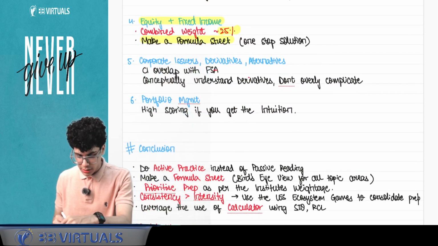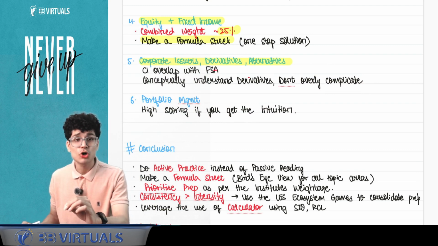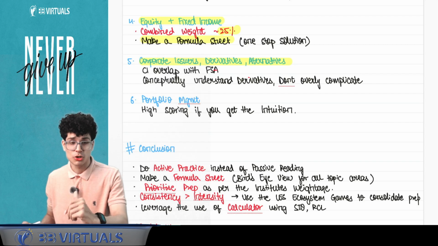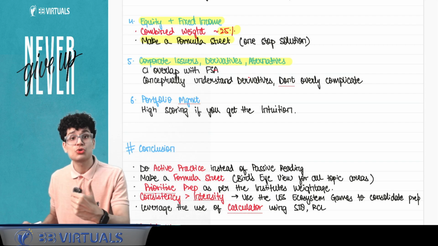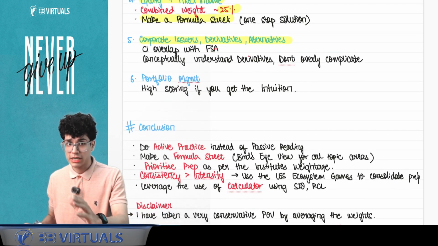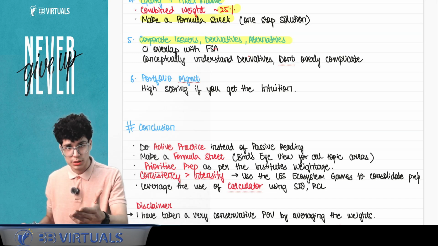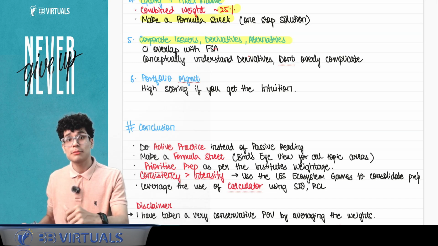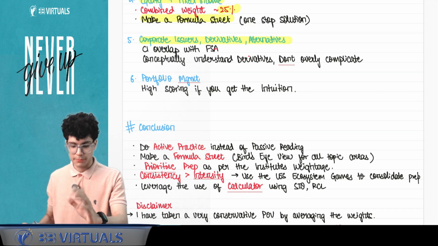ठीक है. फिर आता है another bucket of corporate issuers, derivatives and alternatives. The corporate issuers tells about the governance of how entities function, how should they function. ठीक है. तो it has a lot of overlap with FSA, that is financial statement analysis, क्योंकि financial statement analysis report करता है वो. Corporate issuers बताते हैं कि report करना कैसे चाहिए and what should be the way, what is the correct way.